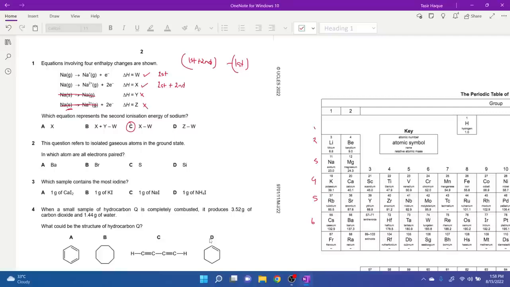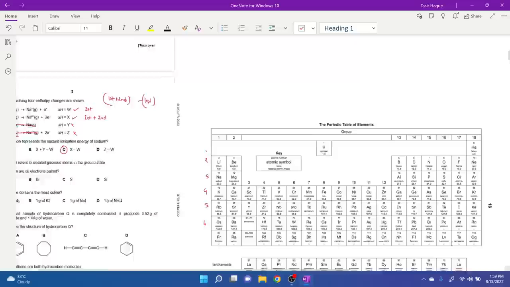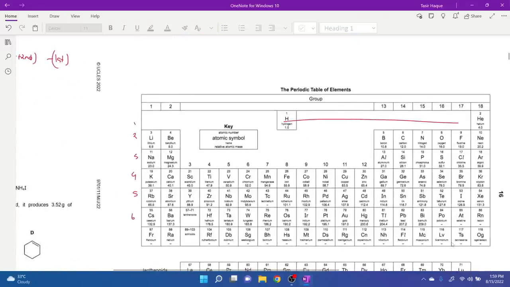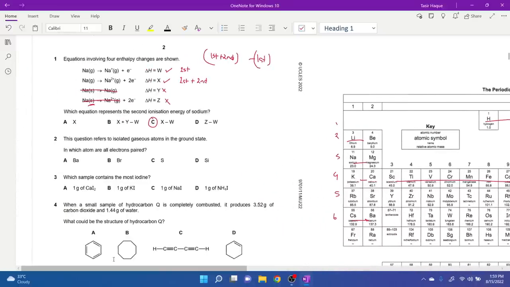Basically, if you look at barium, 1s2, 2s2, 2p6, 3s2, 3p6, 4s2, 3d10, then 4p6, and so on. And if you go to barium at the end, it's going to be 6s2. So in fact, barium has all paired electrons. Barium is the correct answer because it ends at 6s2.